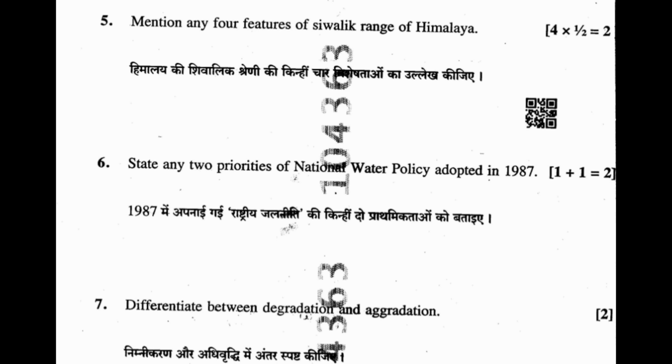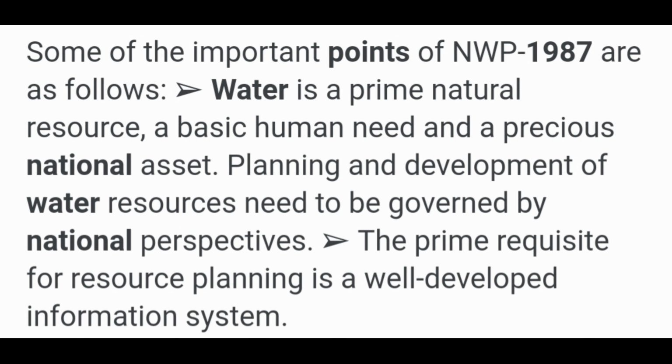Question 6. State any 2 priorities of national water policy adopted in 1987. Answer. Water is a prime natural resource, a basic human need, and a precious national asset. Planning and development of water resources need to be governed by national perspectives. The prime requisite for resource planning is a well-developed information system.